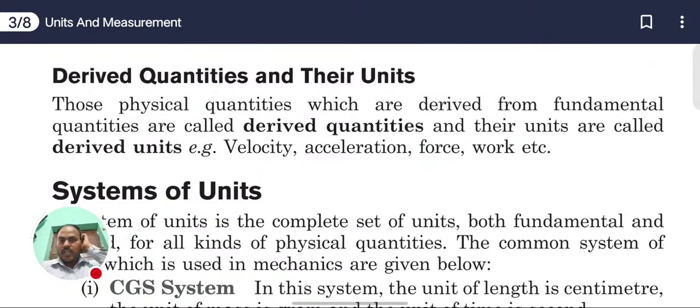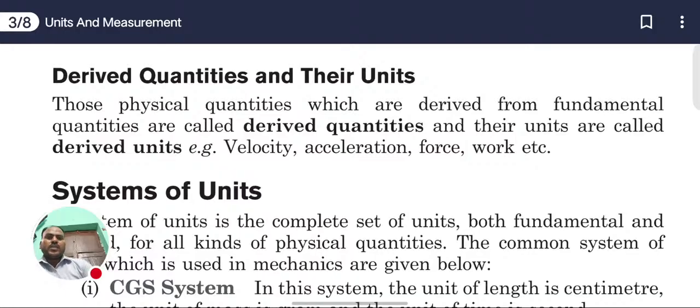Acceleration, what is the acceleration? Change in velocity upon time. So final velocity minus initial velocity upon time. So here, v minus u upon t. Here the SI unit of velocity we are taking is meter per second, and the SI unit of time is second. So the seconds will multiply together. So the SI unit of acceleration is meter per second square.